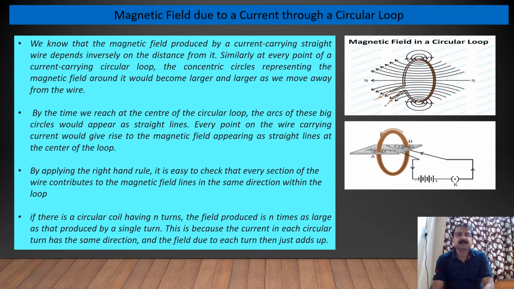If there is a circular coil having n turns, means more number of turns, the field produced is n times as large as that produced by a single turn. This is because the current in each circular turn has the same direction and the field due to each turn then just adds up. So we'll just see the application of this circular loop having current through it.